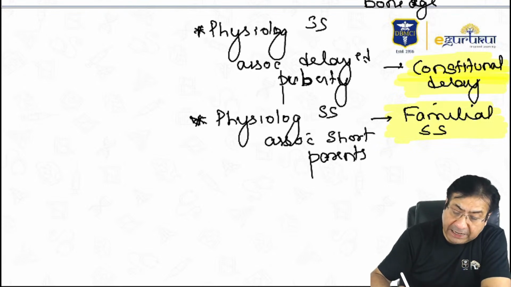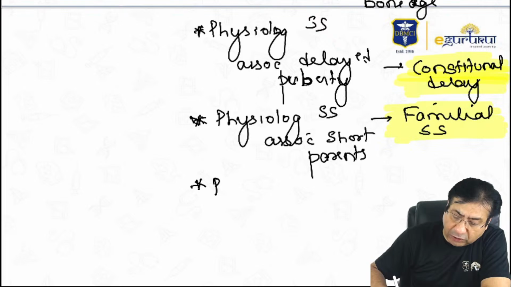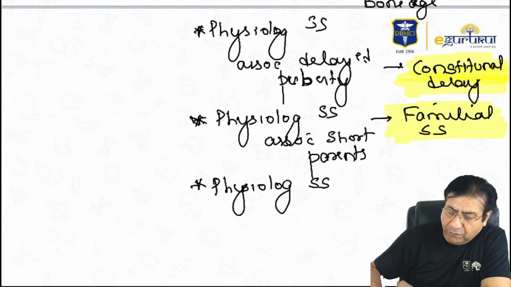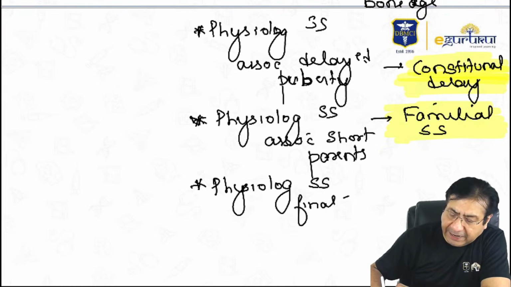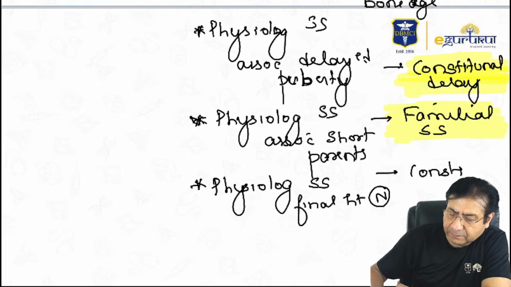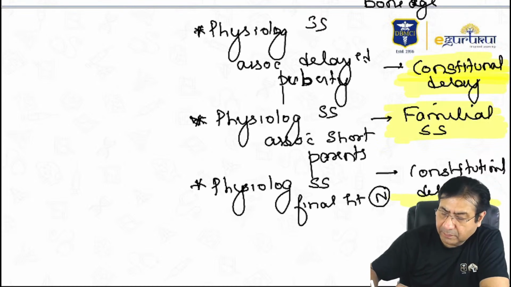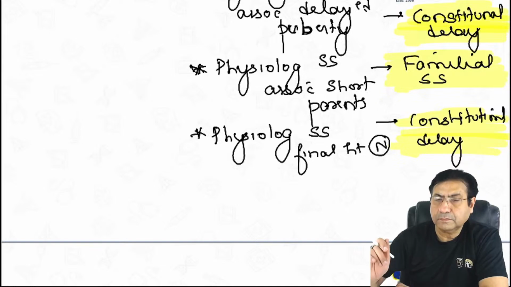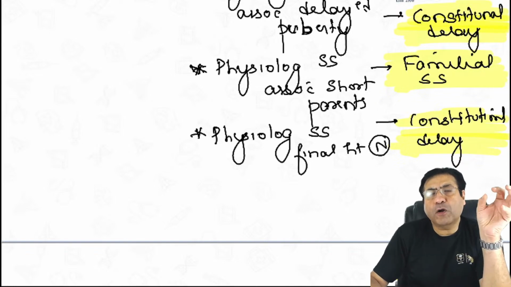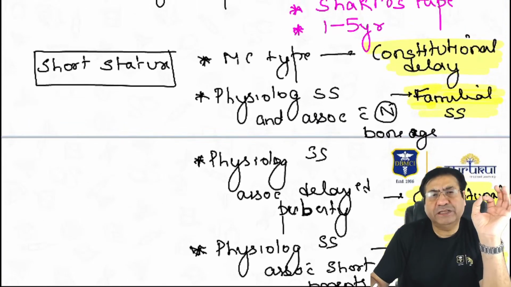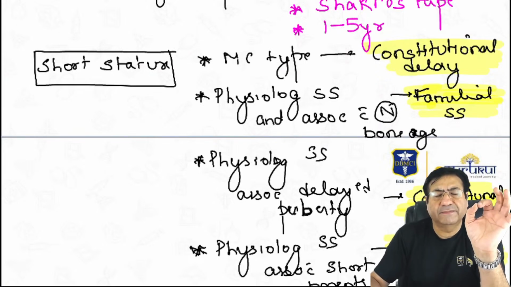Then another important thing, which is the type of physiological short stature in which the final height is usually normal. It is a constitutional delay. So, a few important things about short stature. First, which is overall the most common type of short stature in children? It is a constitutional delay.